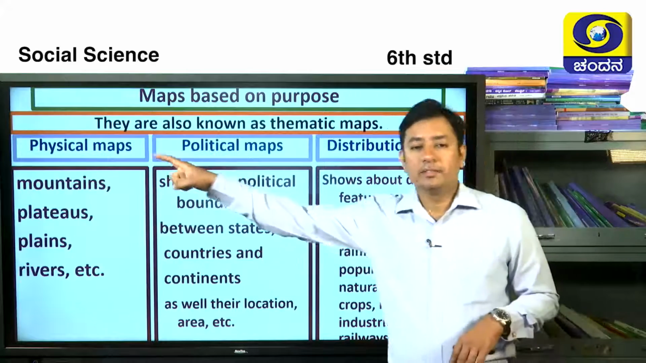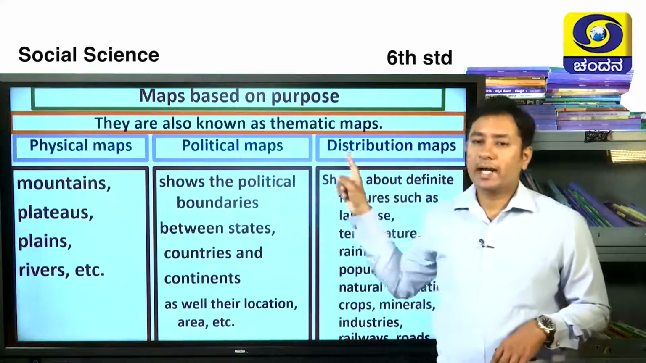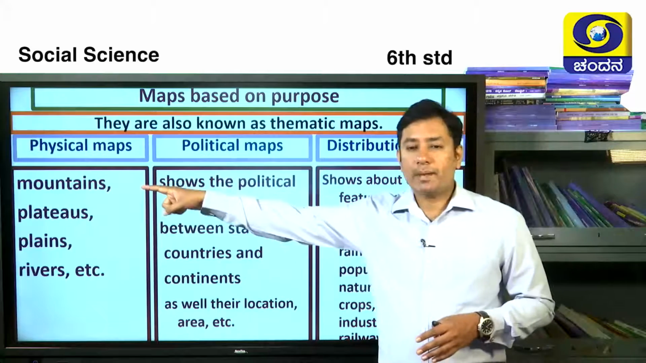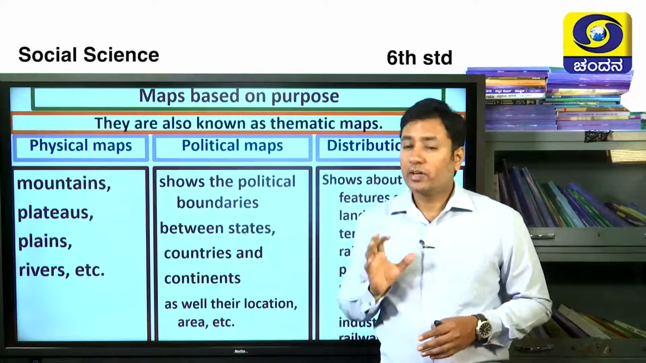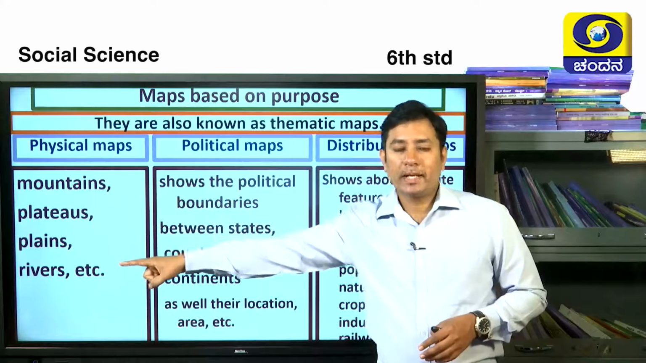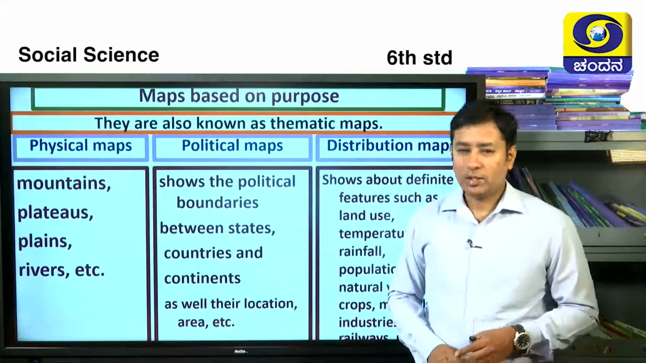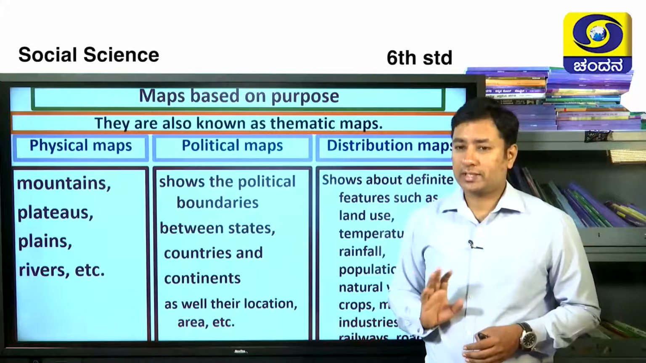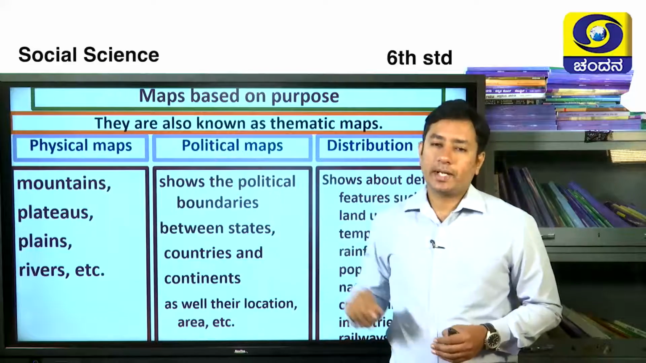What are those? Physical maps, political maps and distribution maps. What are these? See, physical maps show the physical features of the earth, like mountains, plateaus, plains, rivers, etc. All that we can see in the original colors of the earth features. Next one is political maps.